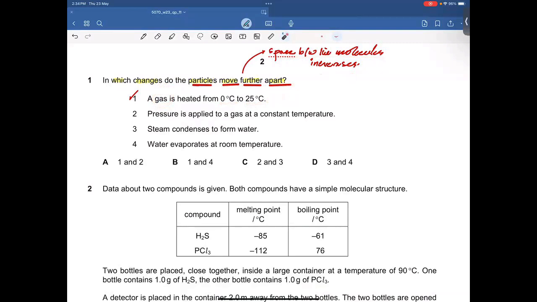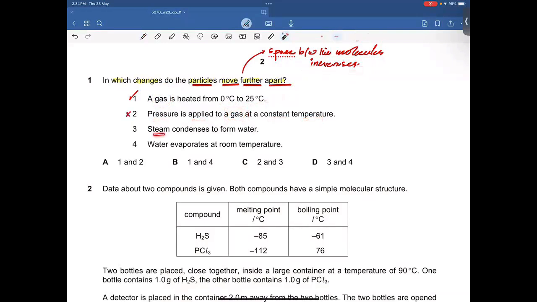Next, pressure is applied to a gas at constant temperature. When pressure is applied, the gaseous molecules are compressed. When gaseous molecules are compressed, the space between the gaseous molecules decreases, whereas the examiner wants the space between the molecules to increase, which means the second statement is incorrect.